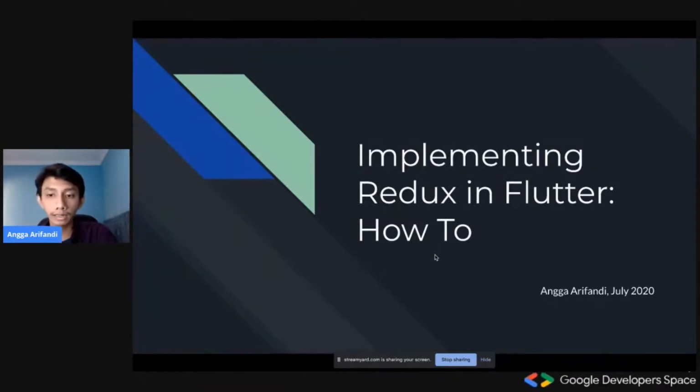My name is Angga, and today I'm going to explain a little bit about Redux in Flutter, how to use it, what are the pros, the cons, and how am I using it in my Flutter projects. So yeah, here it is.